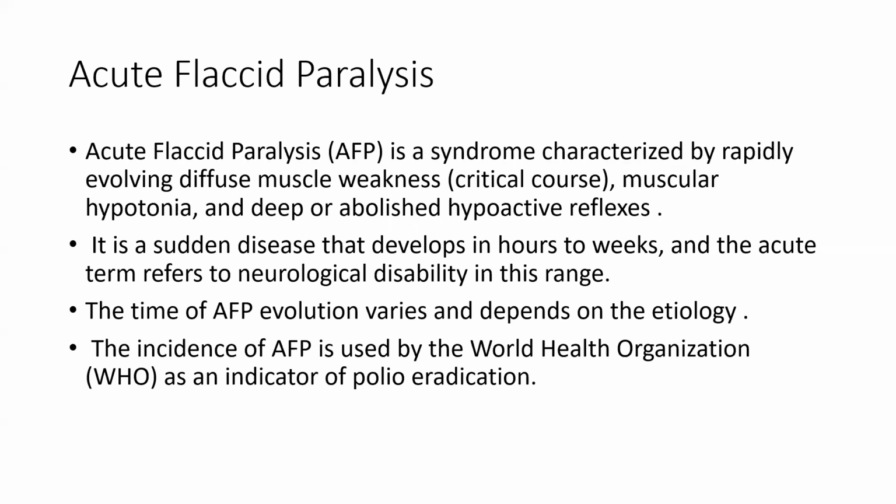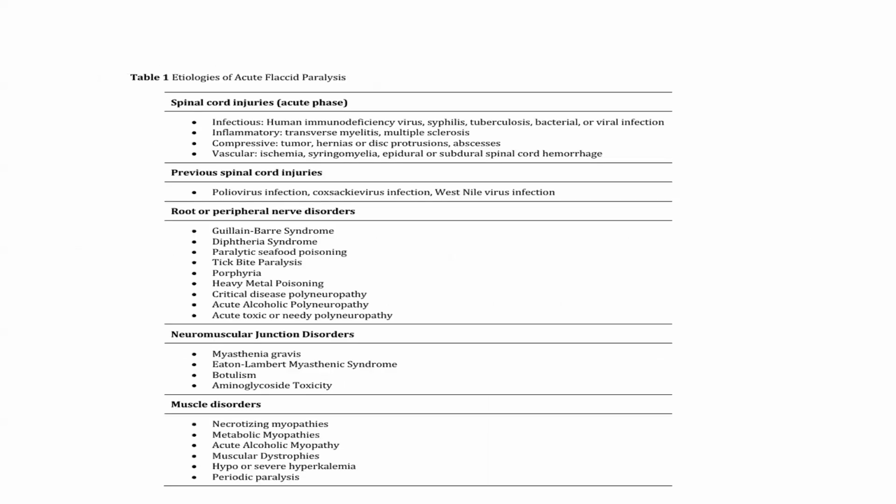So acute flaccid paralysis is the syndrome characterized by rapidly evolving diffuse muscle weakness, muscular hypotonia, and abolished or hypoactive deep reflexes. It is a sudden disease that develops in hours to weeks, and the term acute refers to neurological disability in this range. The time of evolution varies and depends on the etiology. The incidence of acute flaccid paralysis is used by the WHO as an indicator of polio eradication.